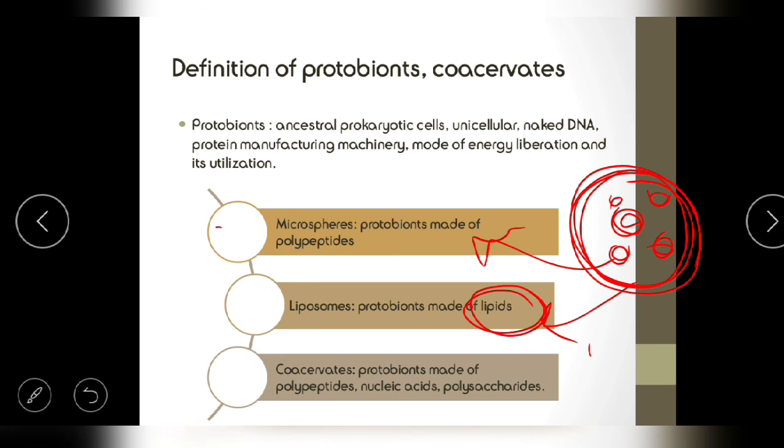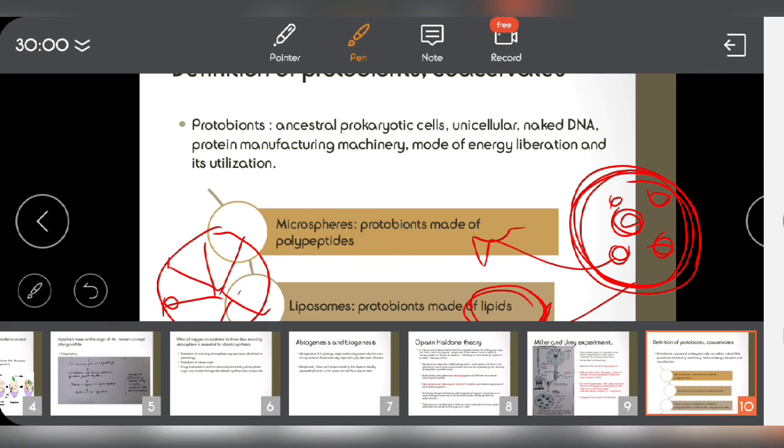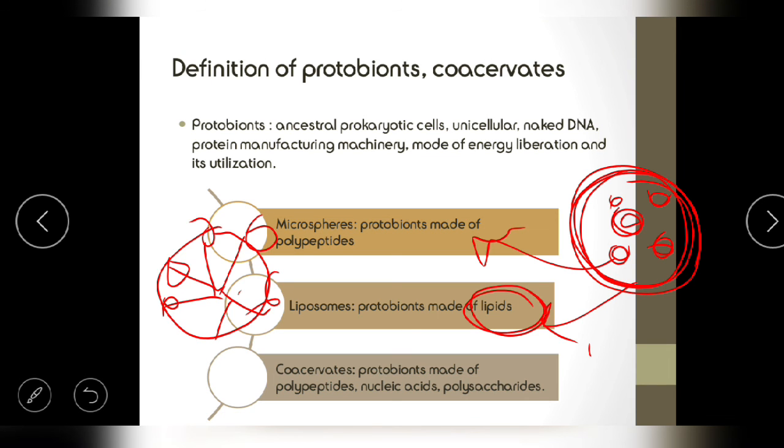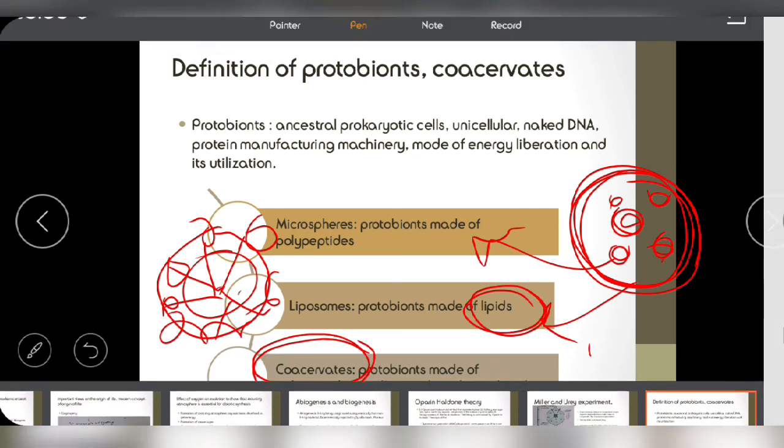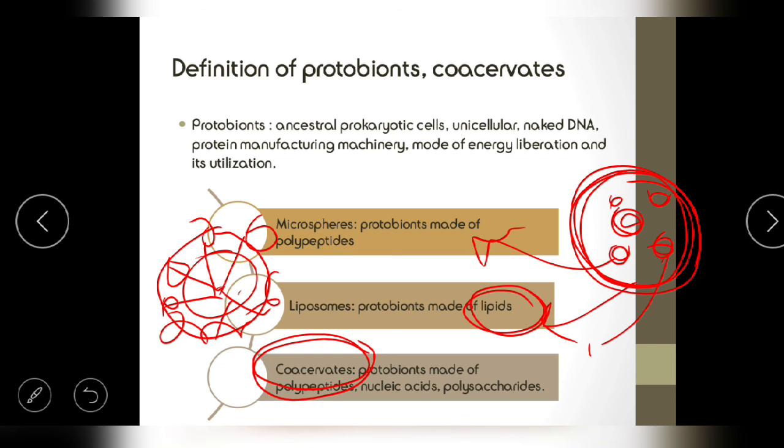Micelles are nothing but lipids forming a round structure where the hydrophobic ends are inside and the hydrophilic ends are outside. These are the hydrophilic ends, and inside we have the hydrophobic ends. Next we have the coacervates also. The coacervates are structures which had polypeptides, nucleic acids, and also polysaccharides. It has everything together, so we are going to call it the coacervates.